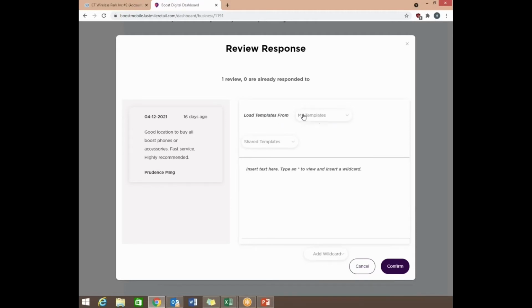And then we also have loadable templates or share templates that you have here. These are templates that are all pre-approved by Boost, and they have different ones. Like they have some for positive review, negative review, unlimited data, negative review, positive best, and you just want to scroll through here and look through them to see what best applies. So let's say that this is a 5-star review, so let's just go to best review and click it.